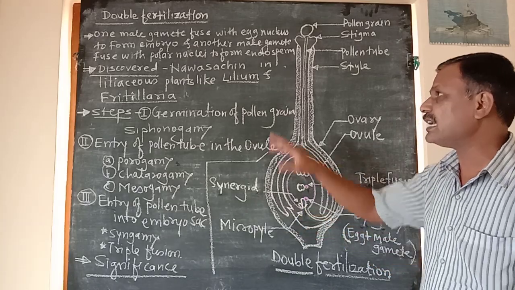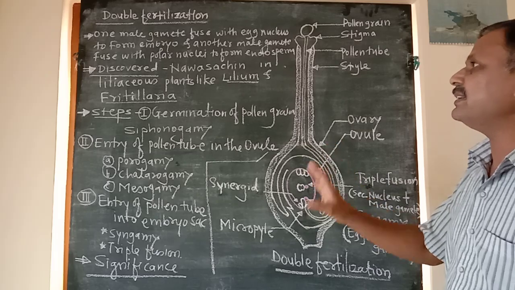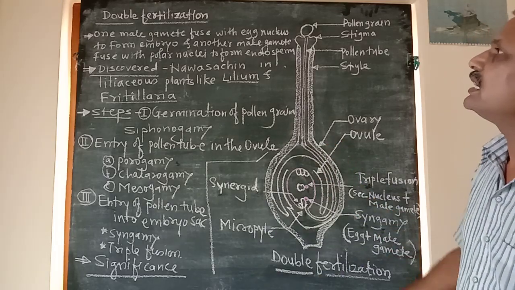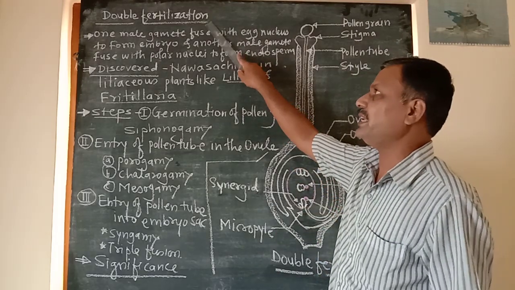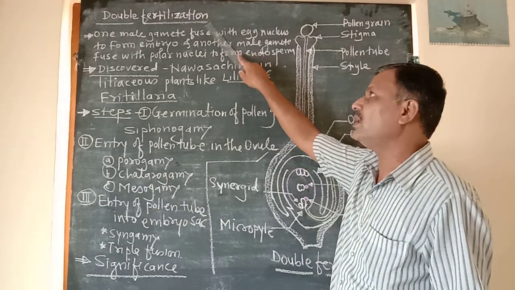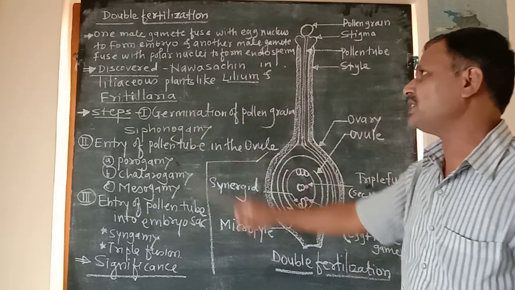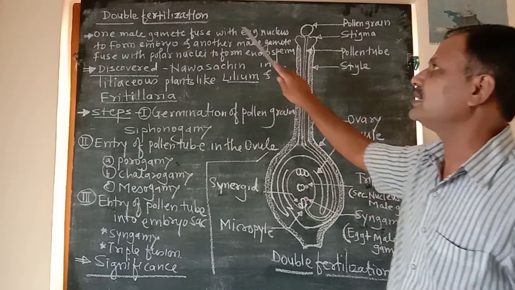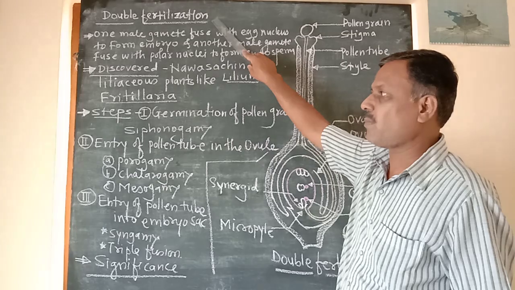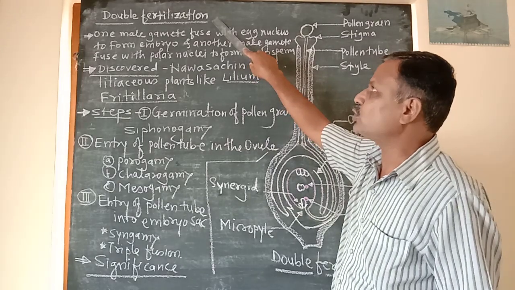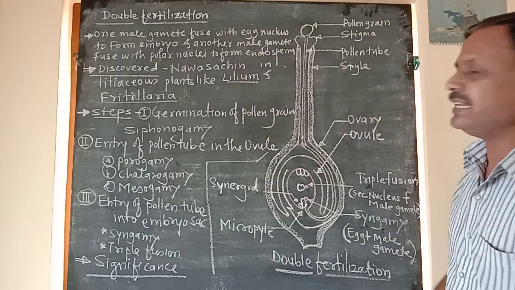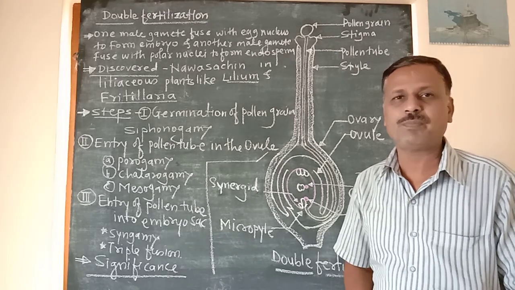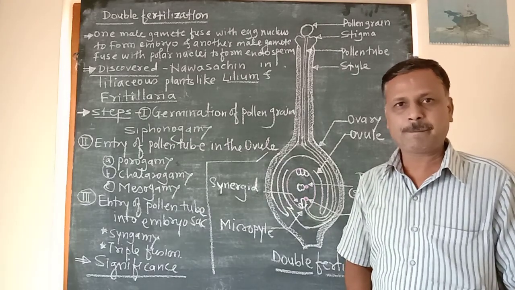Thus, this is the detailed information about double fertilization. In the board exam, there is a question: sketch and label the diagram showing double fertilization. Then there is also a long question: explain in brief the process of double fertilization.